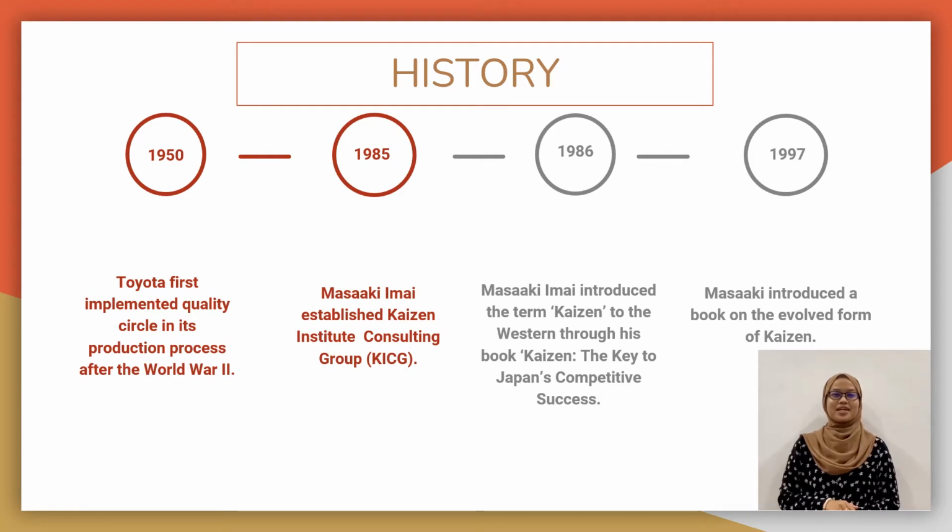The term Kaizen became famous through the work of Masaki Imai in 1986, which is Kaizen, the Key to Japan's Competitive Success. He also published a book on the evolved form of Kaizen, which is Gemba Kaizen, a Commonsense, Low-Cost Approach to Management, in 1997.